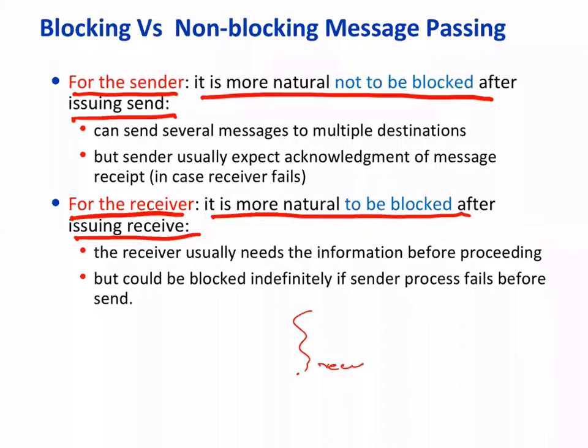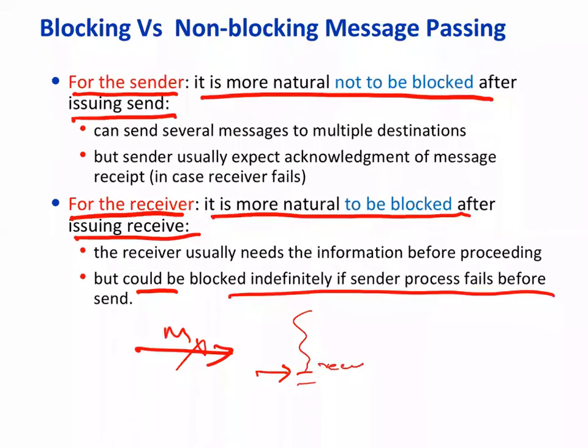It's more natural for it to wait until the message comes. However, if the message doesn't come, if there's a loss somewhere, then we'll block indefinitely. We are not looking at the error conditions and what will happen. That's part of the protocols that you have studied, right? But in general, these are the primitives.